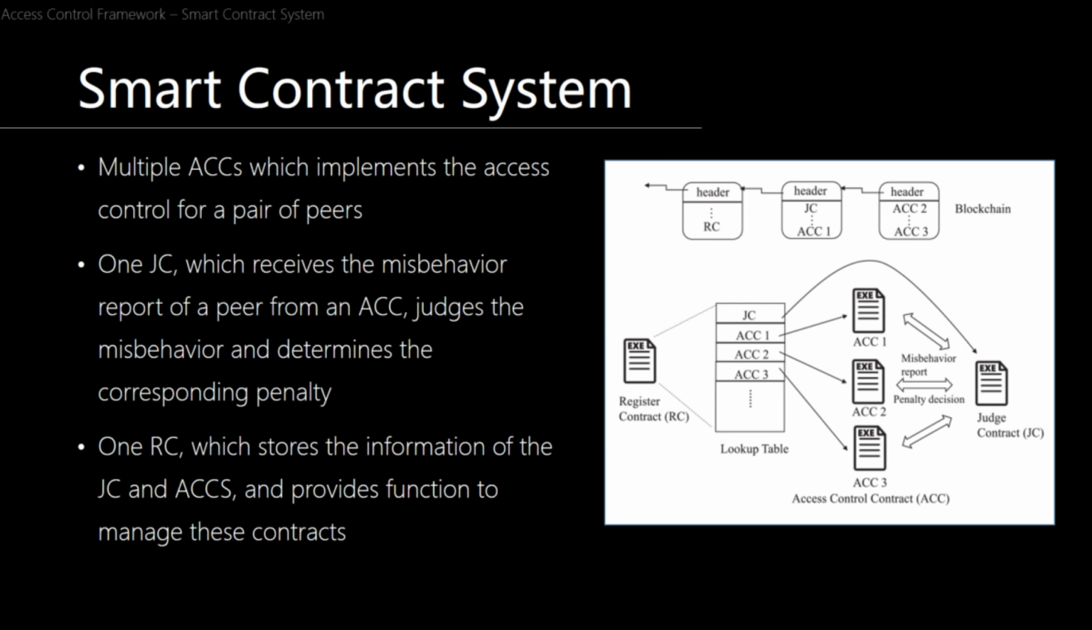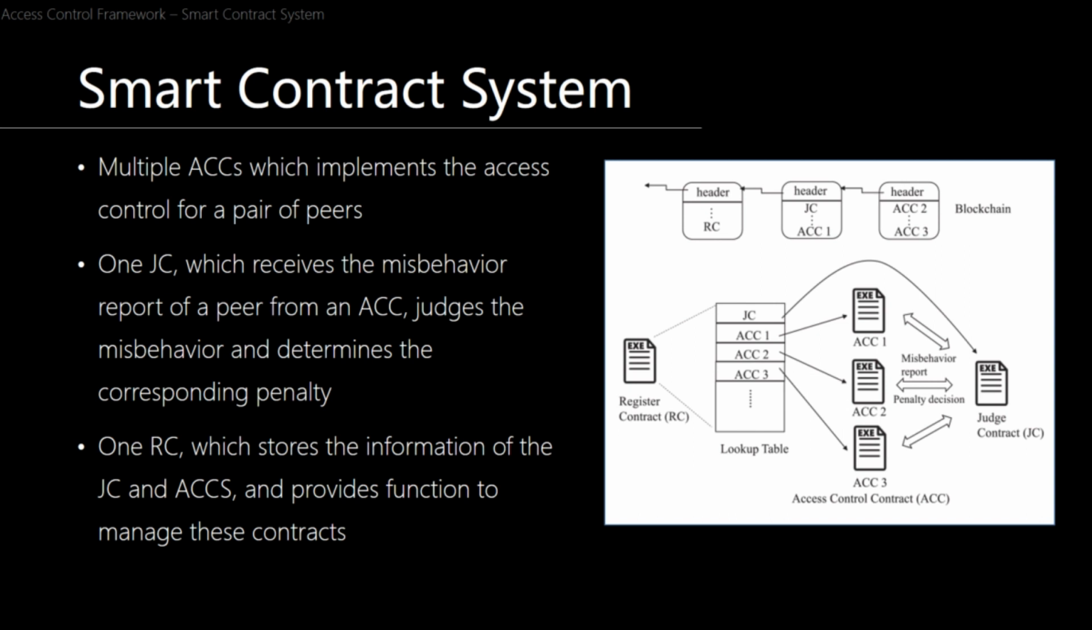And now over to the proposed framework in the smart contract system. We can see here in the picture there are multiple ACCs which implement access control for a pair of peers. We have one judge contract which receives the misbehavior report of a peer from an ACC, and it judges the misbehavior and gives the penalty decision back. And we have one register contract which stores the information of both the judge contract and the access control contract, and it also provides functions to these contracts. So we'll look into all of these contracts a little more now.